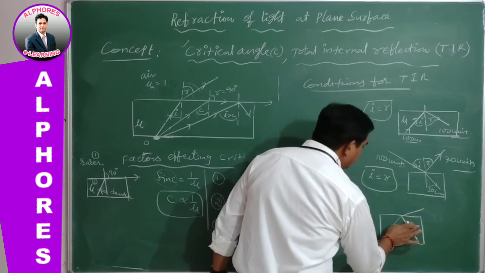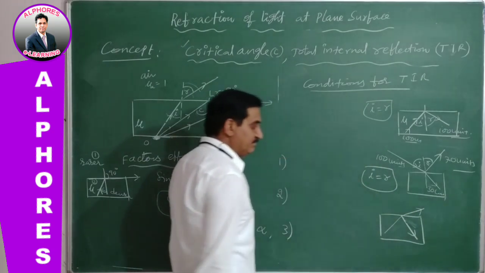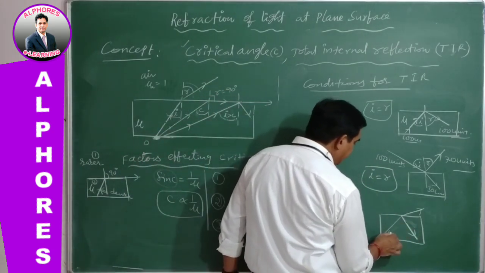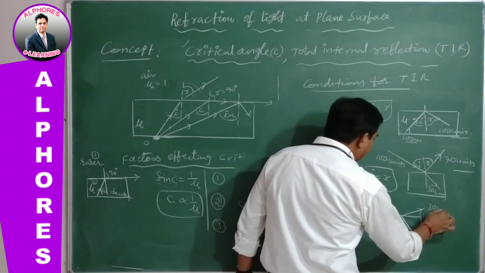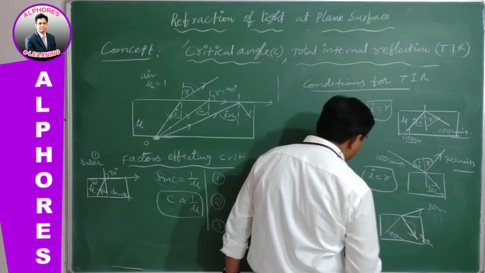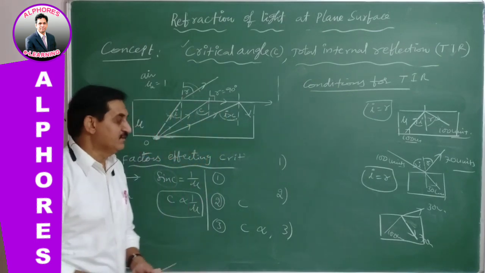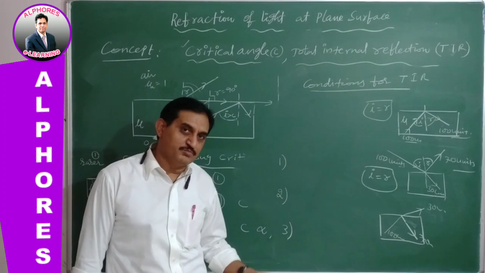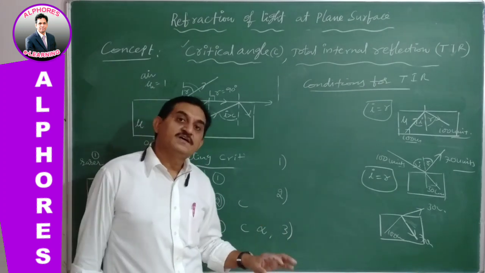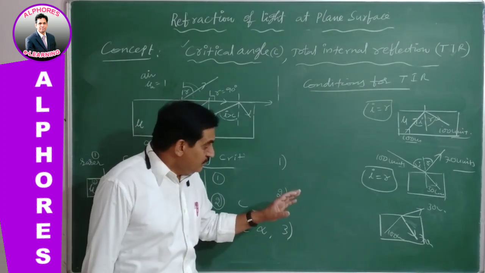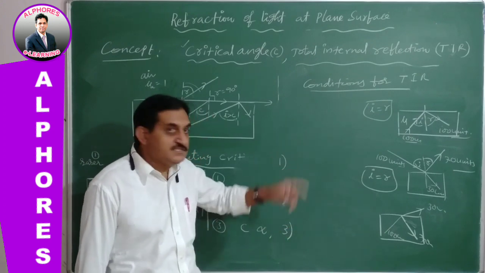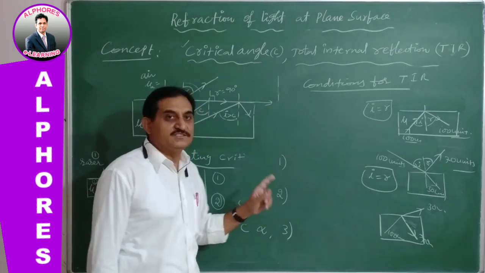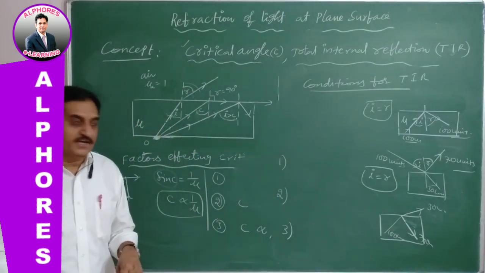This kind of problem we solved at the beginning. A part is refracted. In this case, it is 100 units, 30 units refracted, and the remaining 70 units come out. This happens whether the light is traveling from denser into rarer or rarer into denser, in both cases in ordinary reflection. But total internal reflection is only possible when the light is traveling from denser into rarer medium.